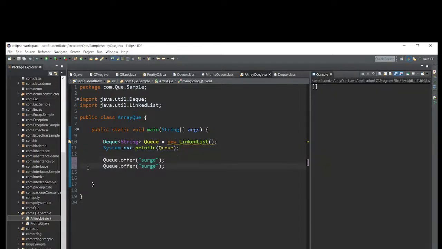Offer. I added first search. After that, let me add some strings: software, solutions. One more thing, let me add one more string as something private limited.